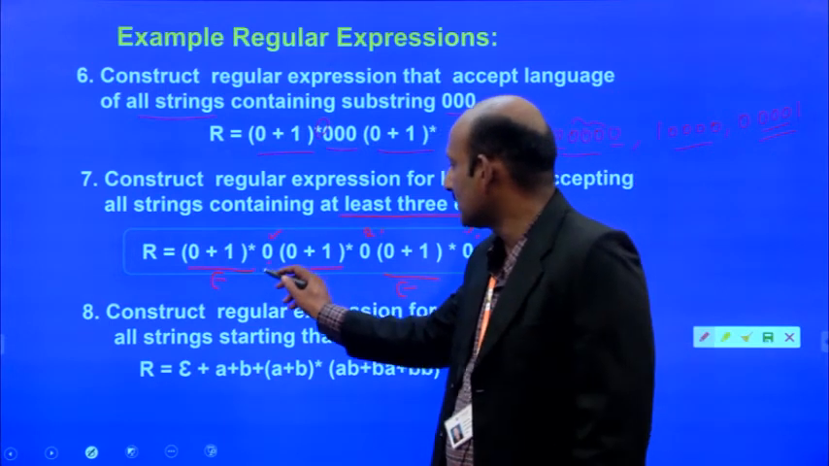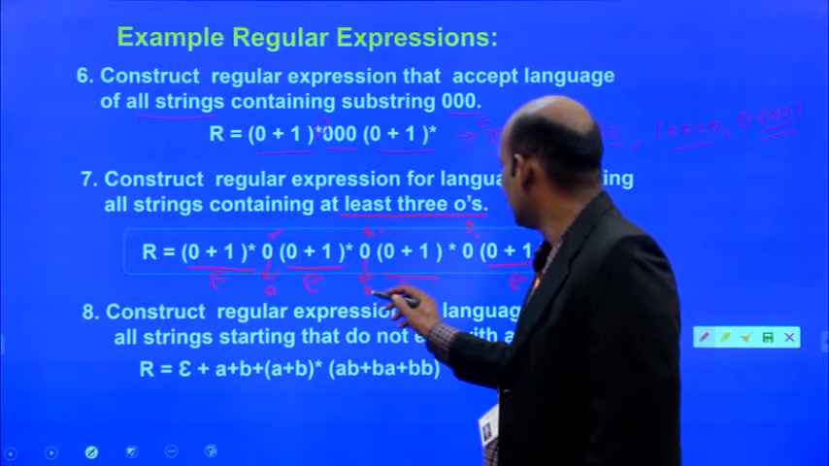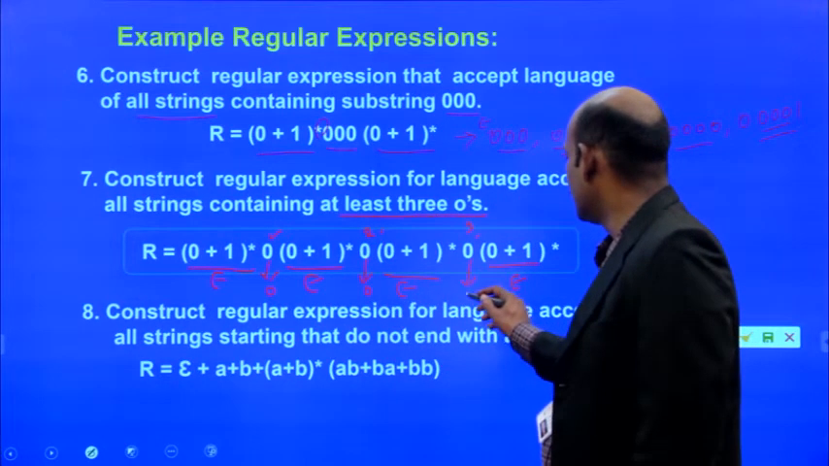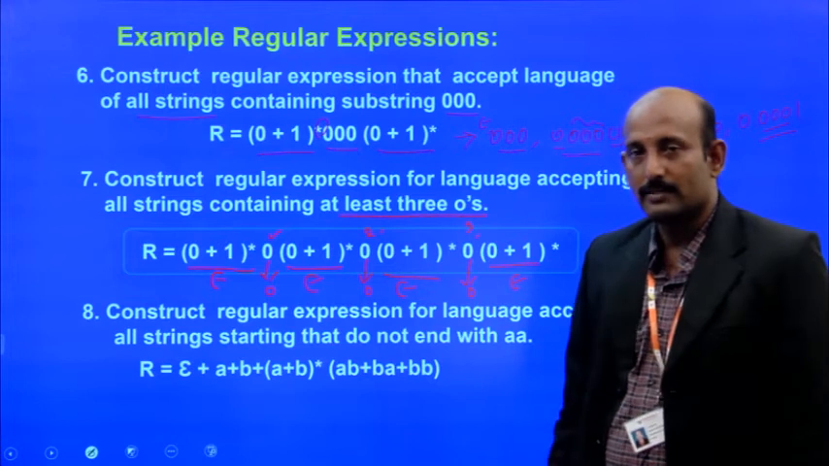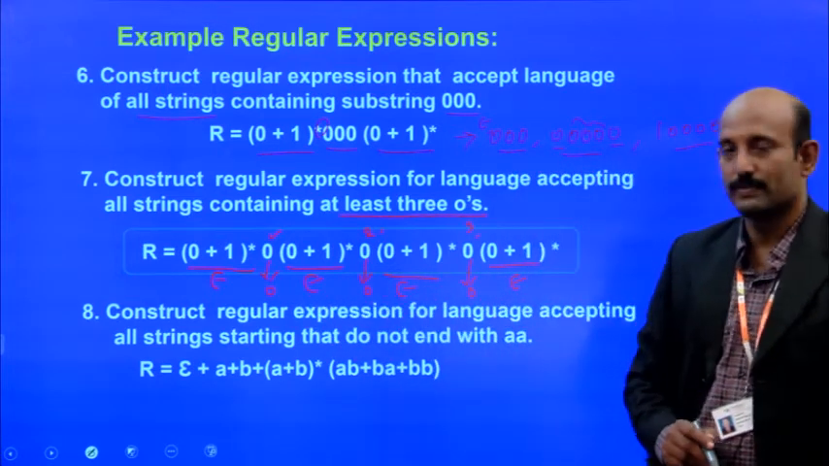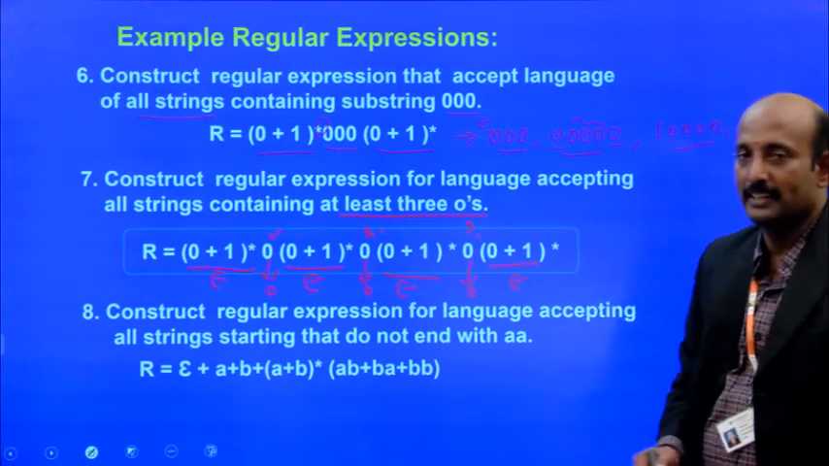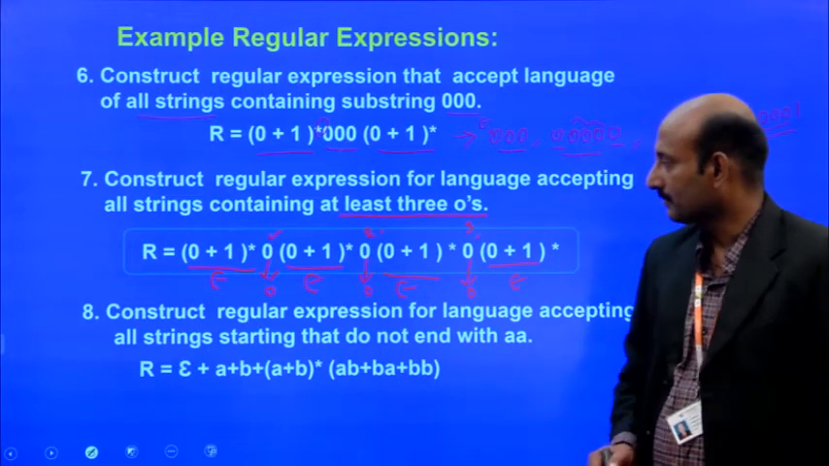So what are the strings here? This one 0, this one 0, so this one has become 0. So the first language consists of 1, 2, 3 zeros. So this is the way we can go about writing the regular expressions.